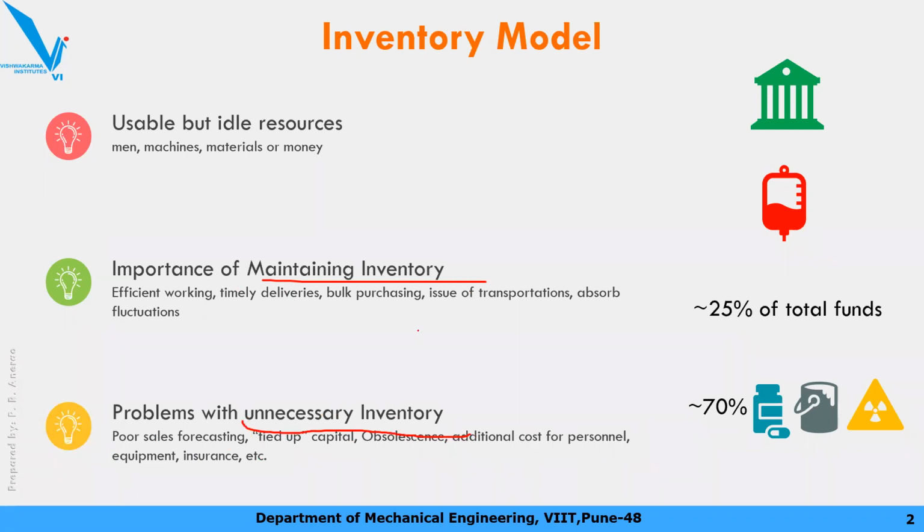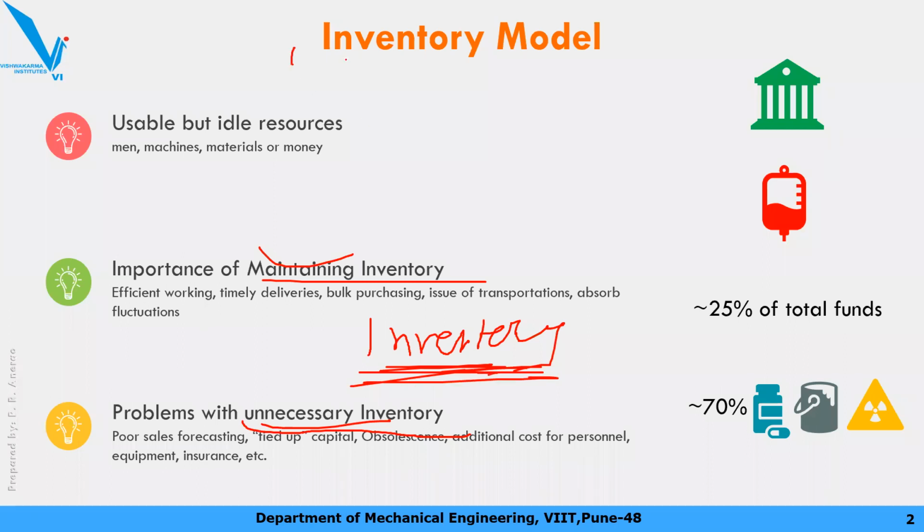There should be balance. So the whole objective of learning the inventory model or inventory problem is to take the balance, कि भाई कितना inventory करे, क्योंकि ज्यादा किया तो भी प्रॉब्लम है, कम किया तो भी प्रॉब्लम है, नहीं किया तो भी it will be very disastrous then. So how much should be the inventory, कितना स्टॉक करके रखे, what could be the best value or optimum value. That is the objective of this inventory model.